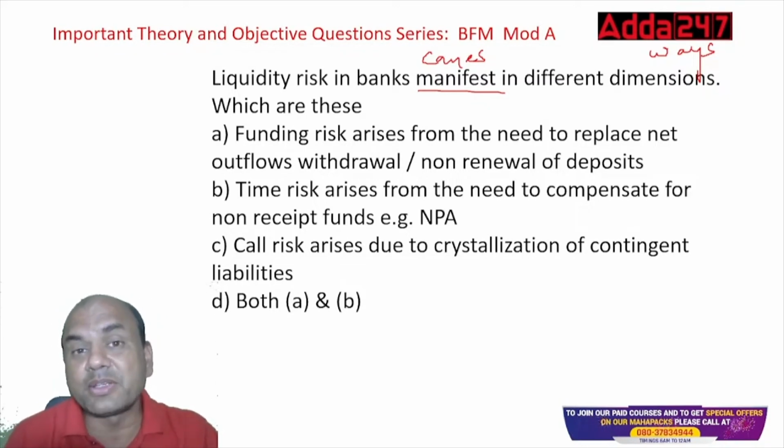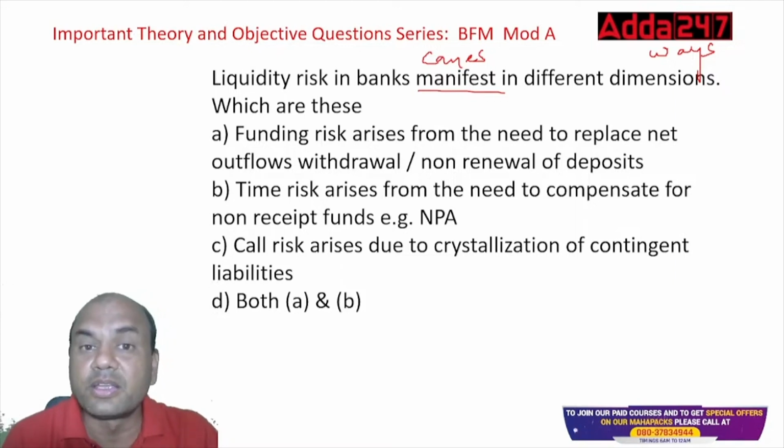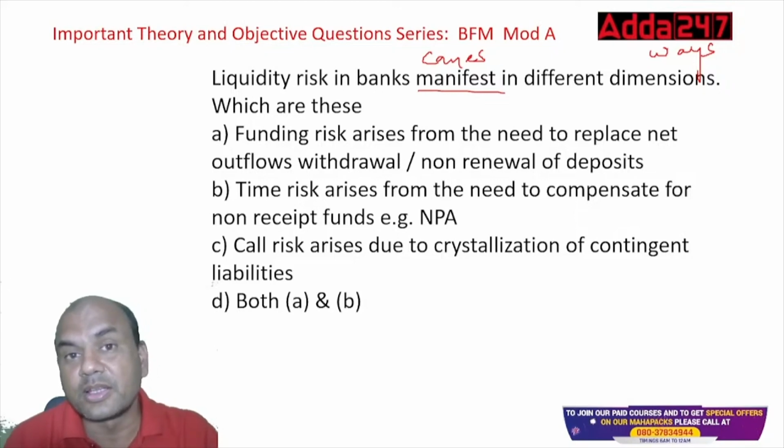Fine. Here, CAIIB is not like JAIIB. Just because you got the answer, you can't simply tick it. No. Here you have to think. Funding risk arises from the need to replace net outflows, non-renewal of deposits. Whatever is going out needs to be replaced.